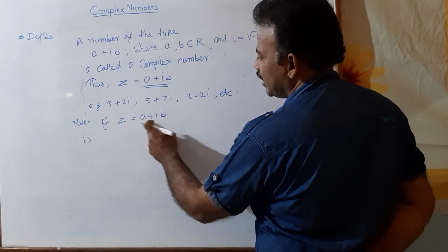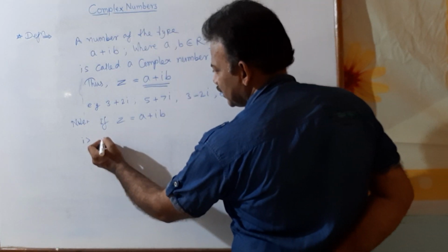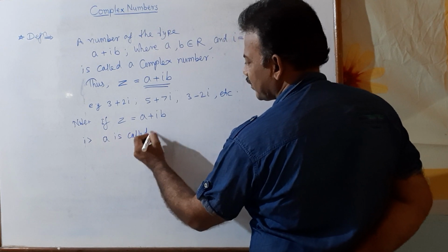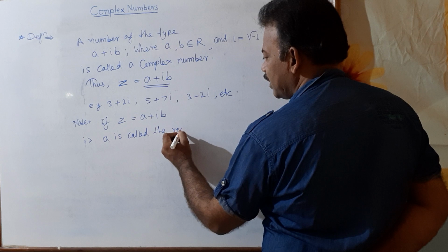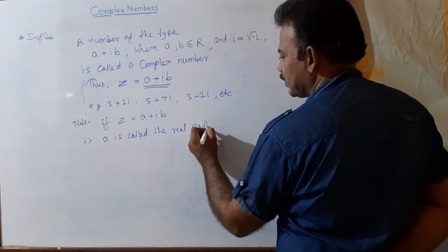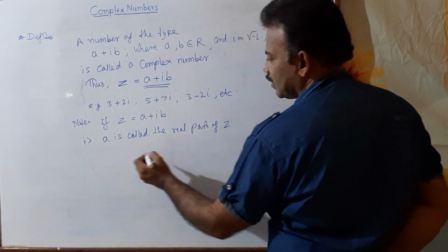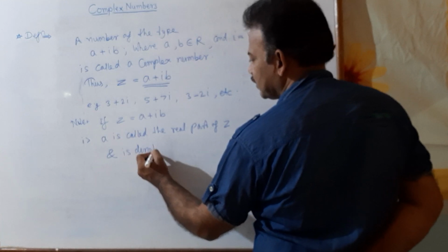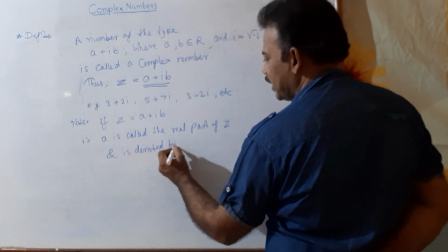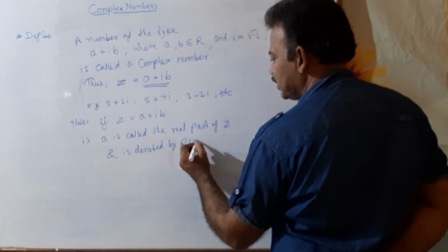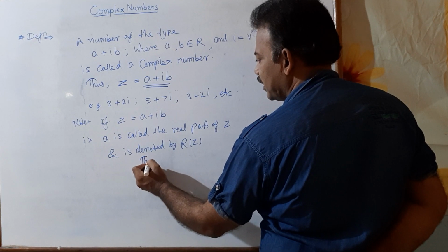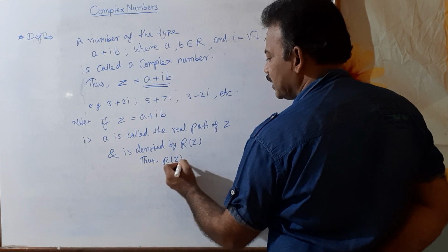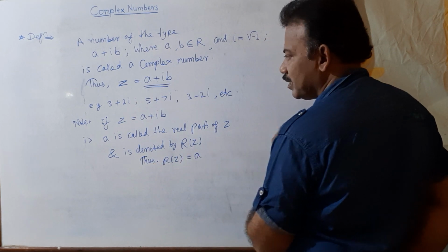So if Z equal to a plus ib, then a is called the real part of Z and is denoted by capital R in bracket Z, and thus we can write R of Z, that is the real part of Z, is nothing but a.